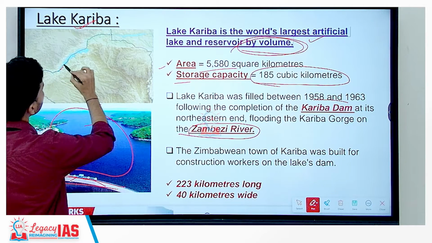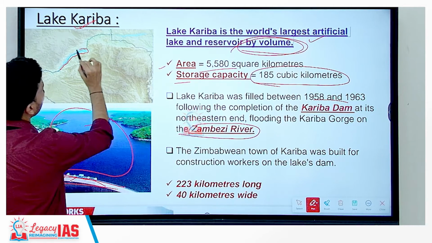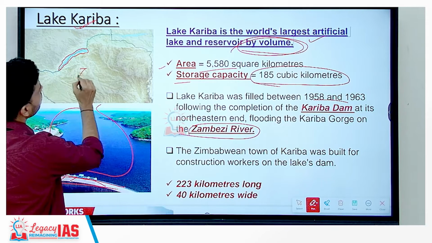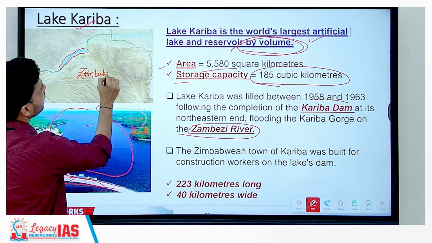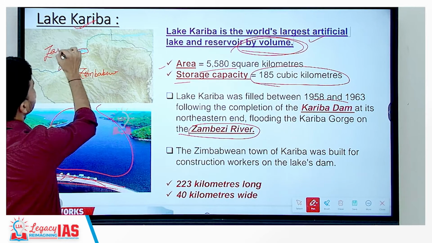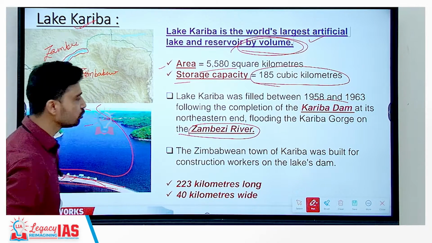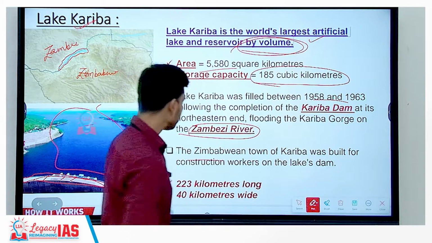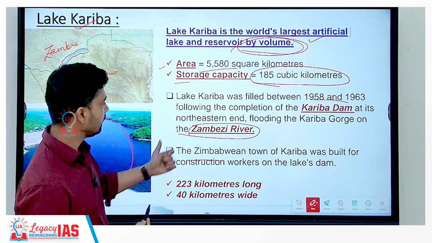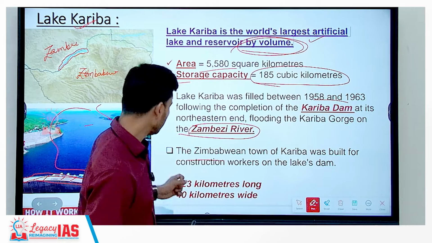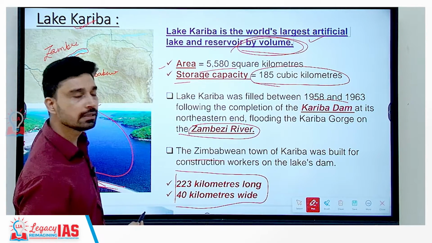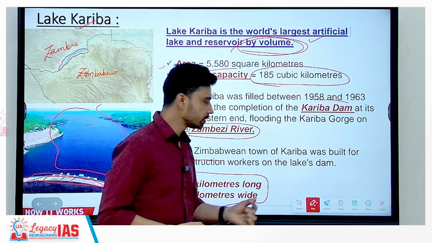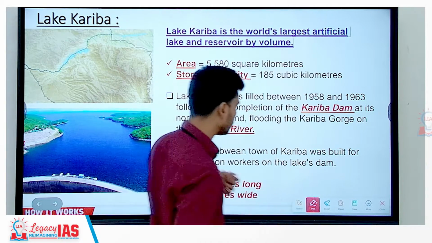If you look at the location, again it is a kind of longitudinal lake that is formed between two countries. We have Zimbabwe in the east and Zambia in the west. So between Zimbabwe and Zambia, that is the location of Lake Kariba. Then the dimension of the lake is about 223 kilometers, that is the length here, and 40 kilometers, that is the width of this particular lake.